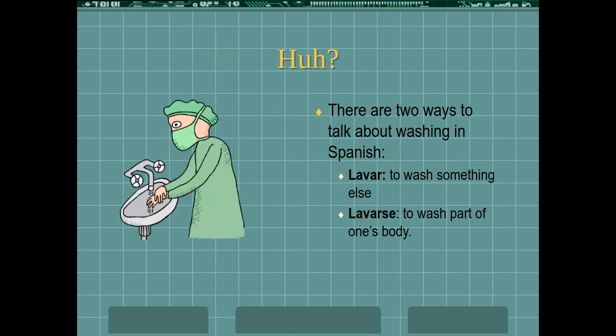So lavar is to wash something else. Lavarse is to wash oneself, basically, a part of one's body, right? And you guys, if you look on your vocab list, you're going to see a bunch of verbs that have se at the end. And if you do take Spanish 3, my Spanish 3 kids are used to me pretty often saying you are not allowed to ignore the se because they want to, right? But I'm going to show you how to conjugate this without ignoring the se.